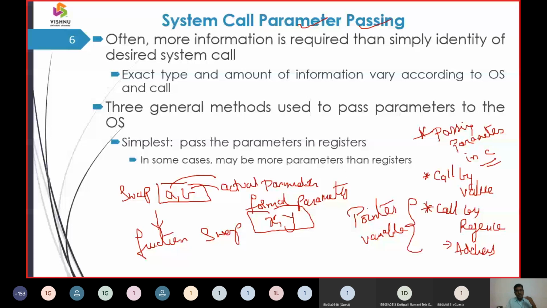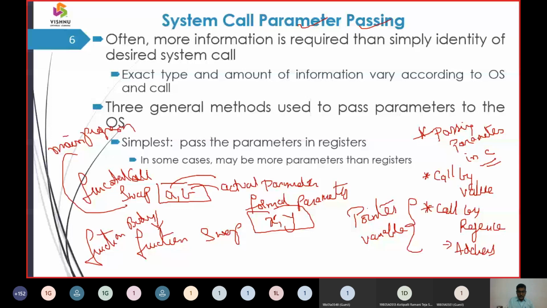The first mechanism is that we are going to pass, or exchange, the parameters from the function main body to the sub body. In the main body, we are going to have a function call. Here we have the function body, which we are going to call the main program, and this element we are going to call the sub program. So we have a main program architecture.